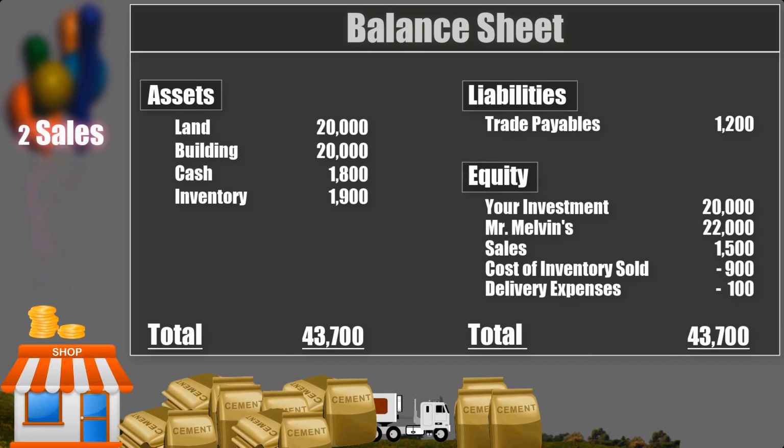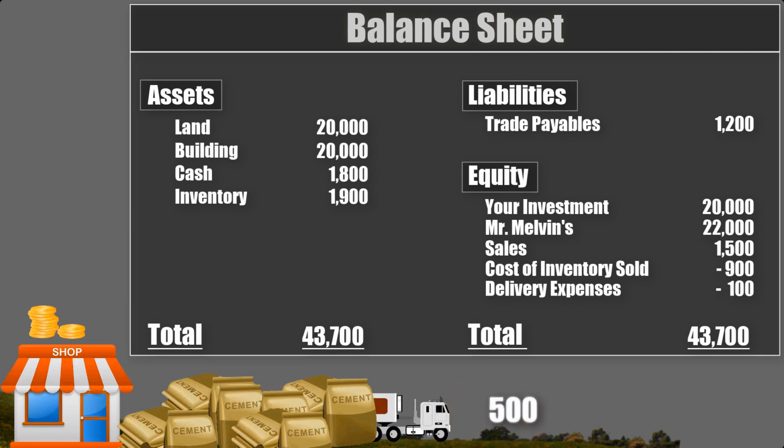Congratulations, you made your second sale. You sold 3 more bags of cement. You sold them for 500 in cash and the delivery cost is 50, also cash. Now how do we account for this sale? We just have to repeat the previous transaction. Your cash increased by 500 and so did your equity. Since we already created an account for sales, we just add the new amount to it.